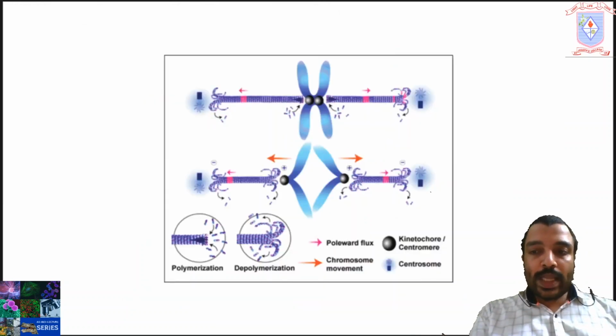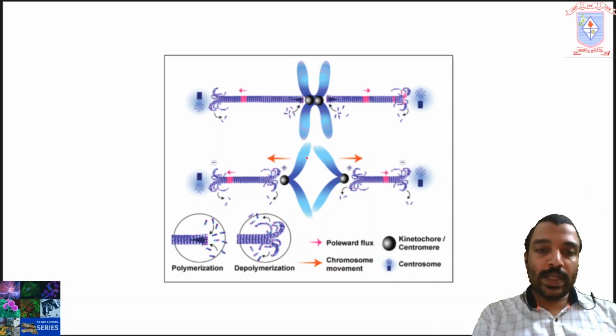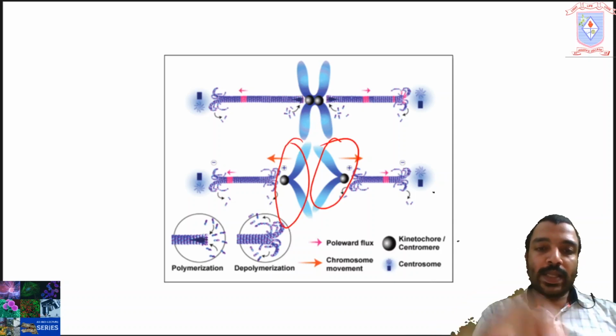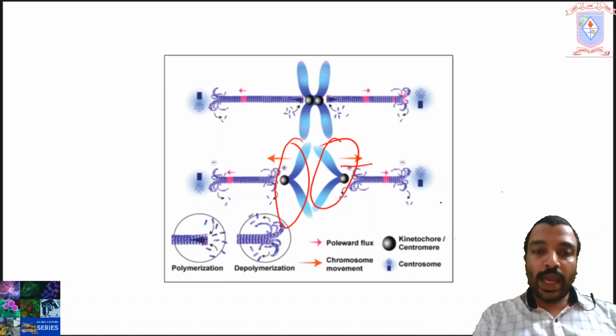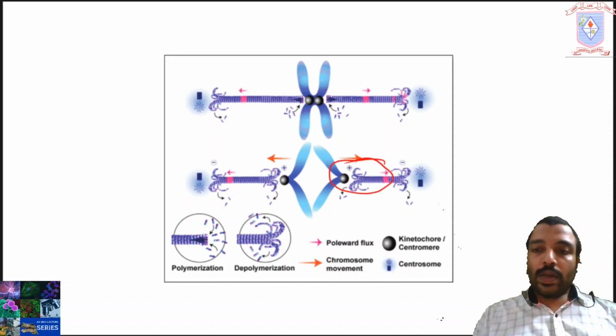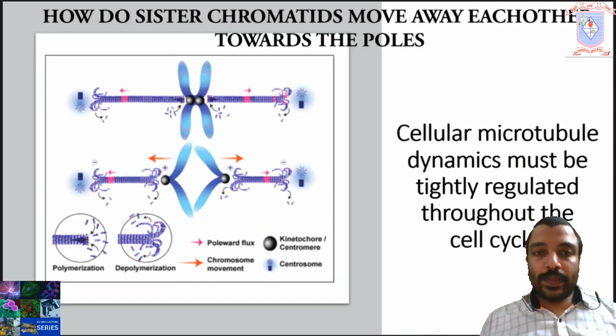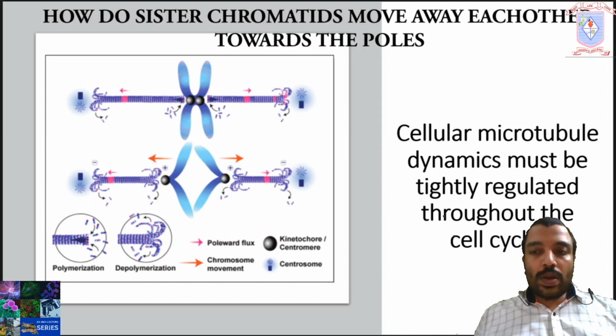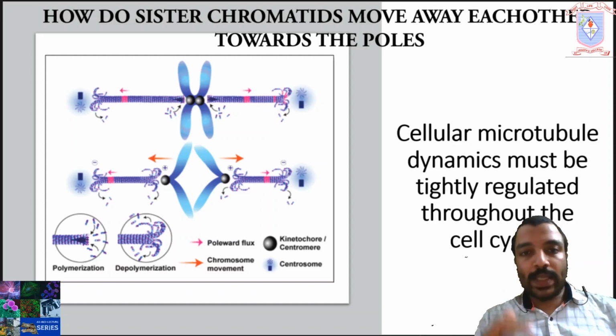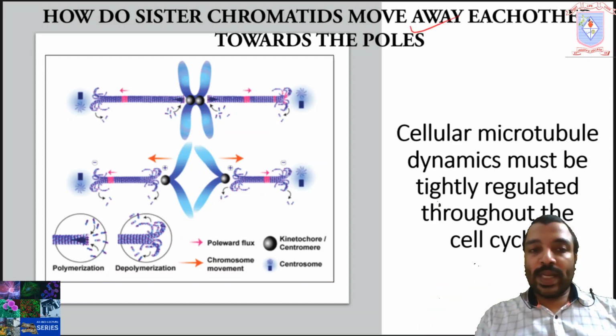The separated sister chromatids will remain in connection with the spindle fibers. This is the separated sister chromatids. So now the sister chromatids are separated by the action of APC and separase. Then how do sister chromatids move away from each other towards the poles?